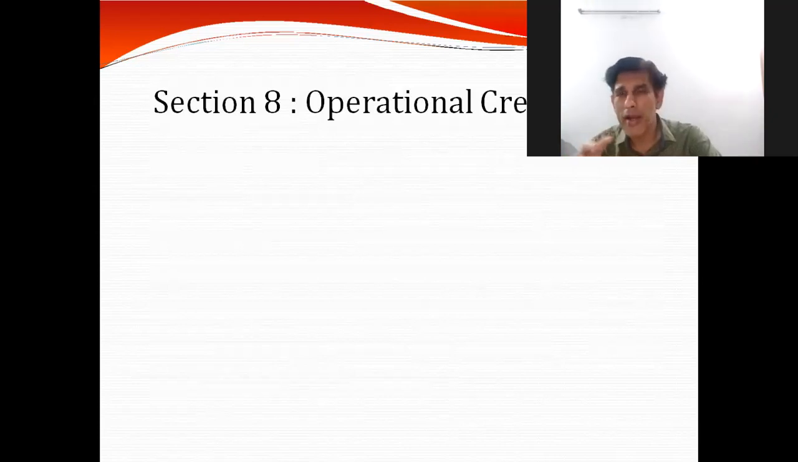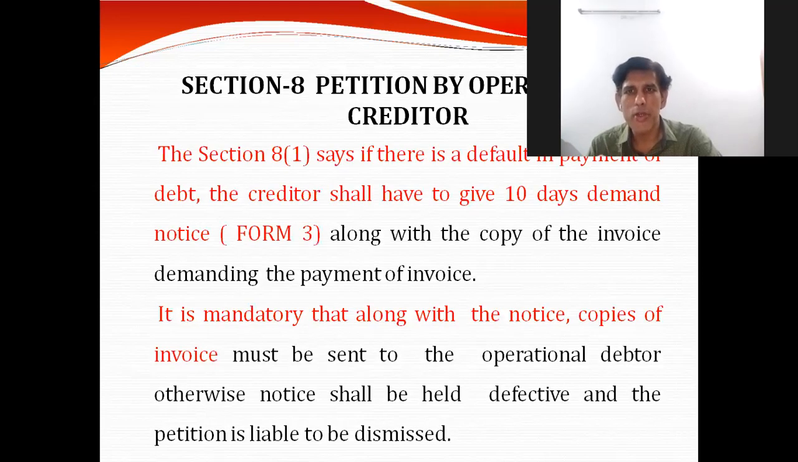Now let us move ahead and understand section 8, which relates to the operational creditor. As we all know, there are two types of creditor, the FC and the OC. The differentiation is very clear: financial creditor with respect to financial debt, and operational creditor with respect to supply of services or material to a particular corporate debtor. Section 8.1 says that if there is a default in payment of a debt, the creditor will have to give a 10 days demand notice.